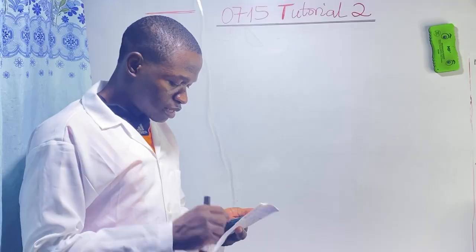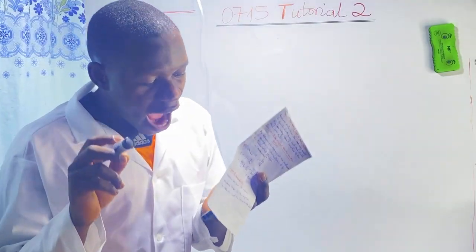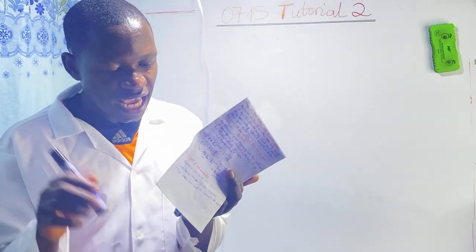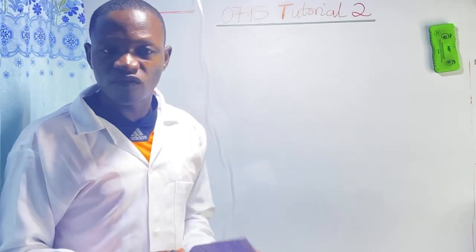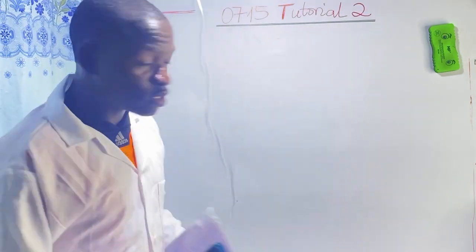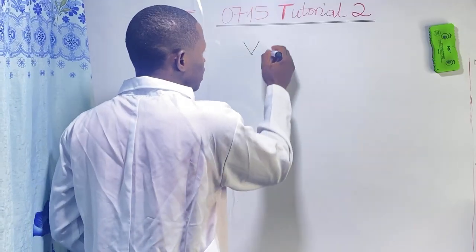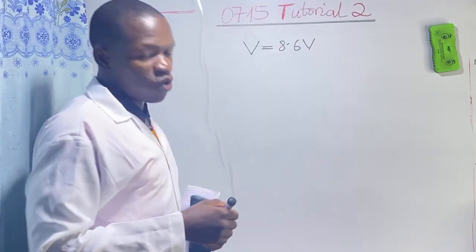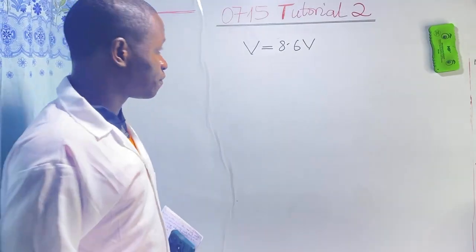Now the next question says that the ionization potential for an element X was found to be 8.6 volts. What is the ionization energy of this element? They tell us that the ionization potential V of an element was found to be 8.6 volts. What is the ionization energy of the element?